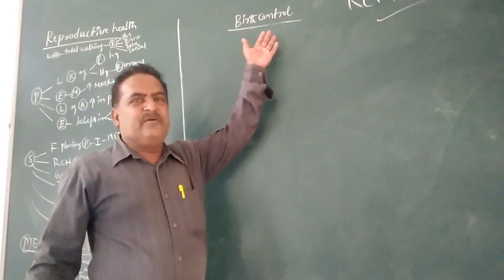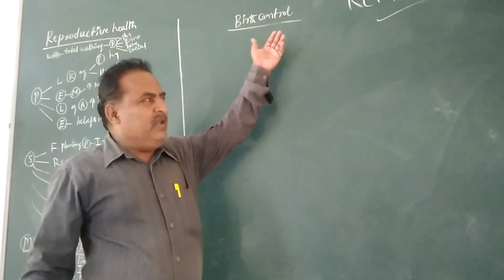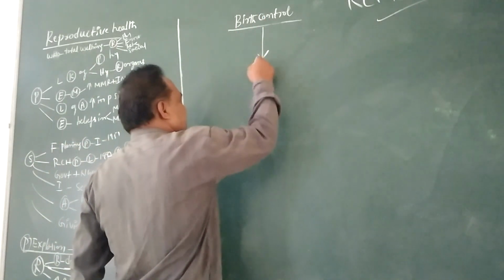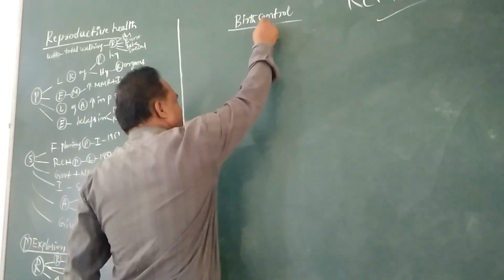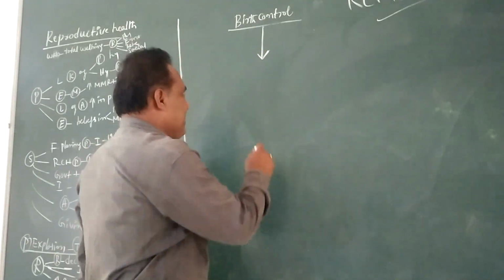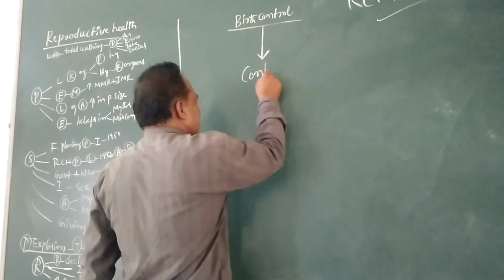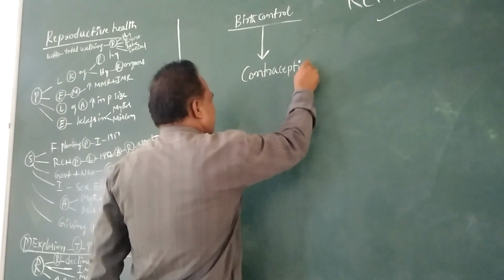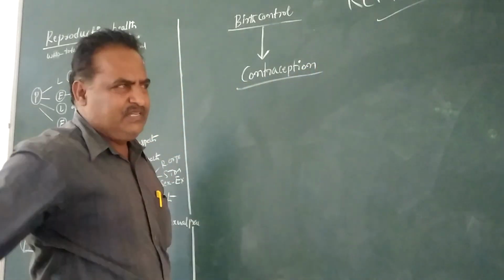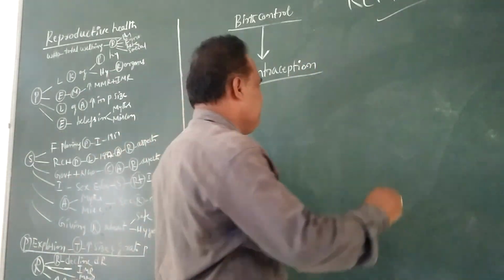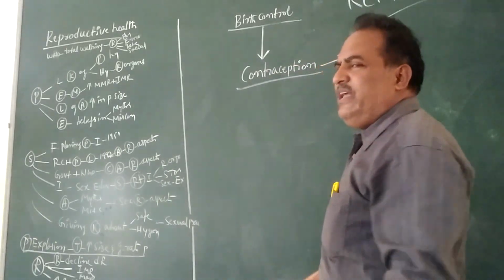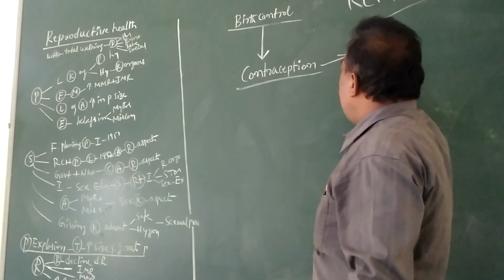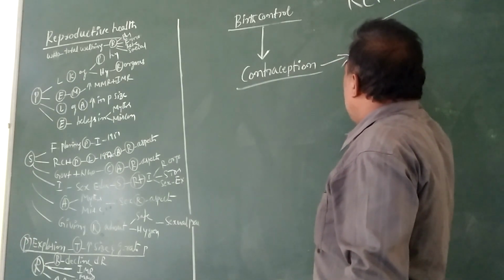Birth control means family planning. In birth control, one process used is called contraception. Contraception means preventing or avoiding unwanted pregnancies.